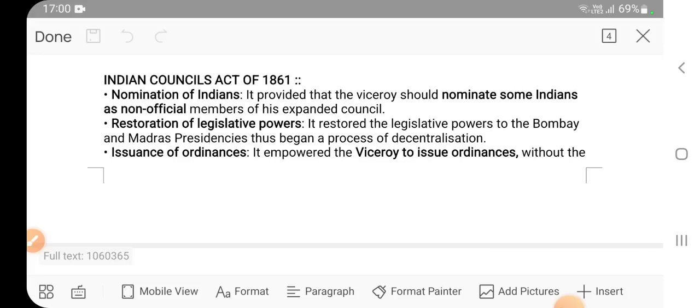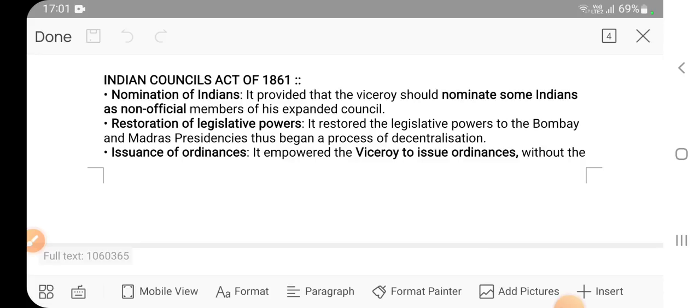So what did the Britisher do? They said okay, you can be part of legislative body, but they made fool of us. How? They made Indians part of legislative body, but non-officially. It means for the namesake you are part of legislative body, you are not having any significant real powers. Okay, so non-official members were there.